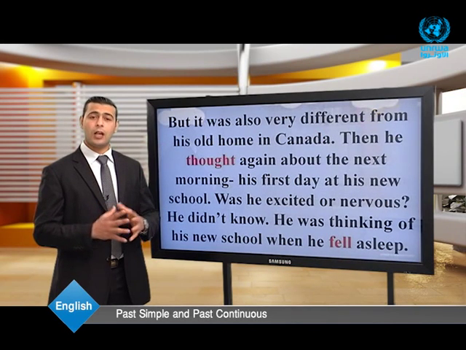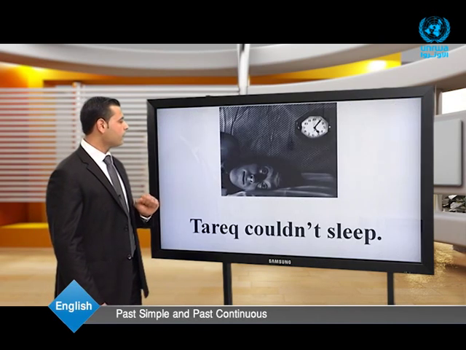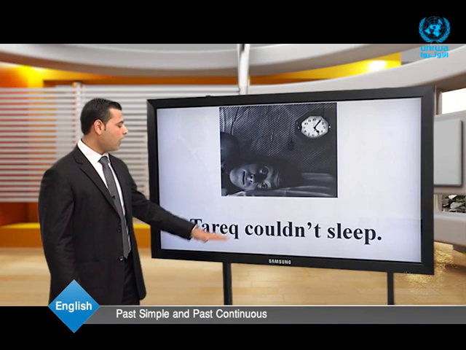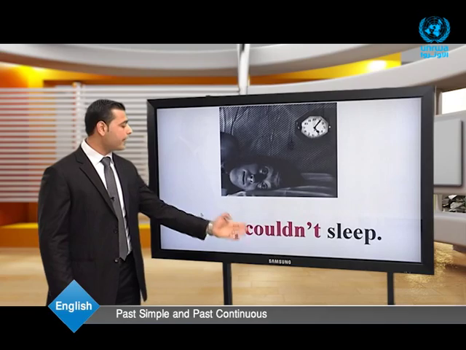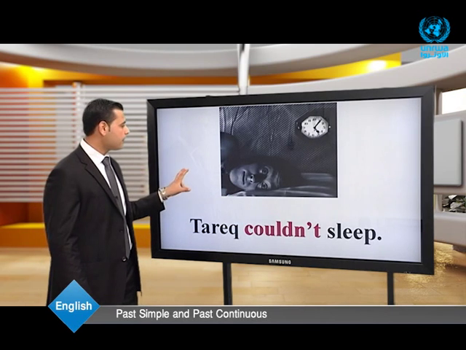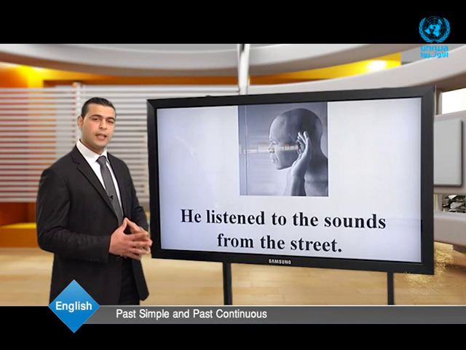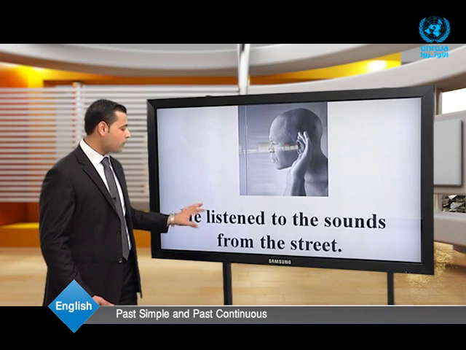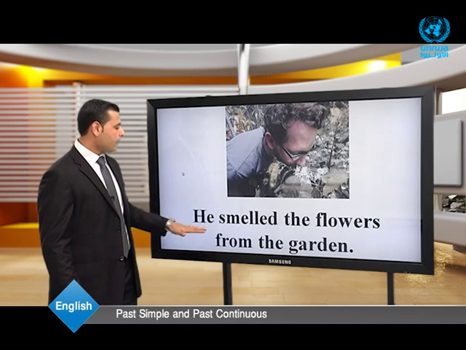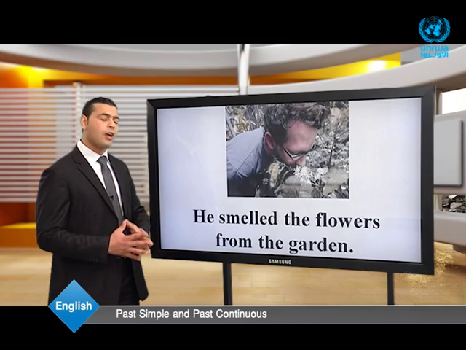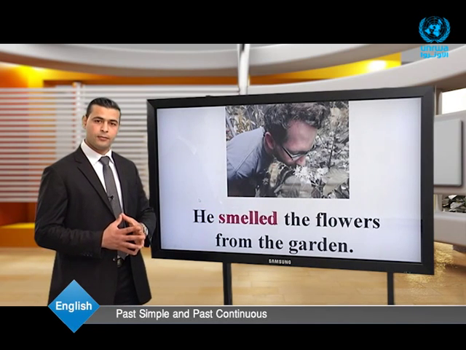Now, after we have read about طارق, let's have a closer look at some sentences. Sentence number 1, طارق couldn't sleep. The second sentence, he listened to the sounds from the street. The third sentence, he smelled the flowers from the garden.